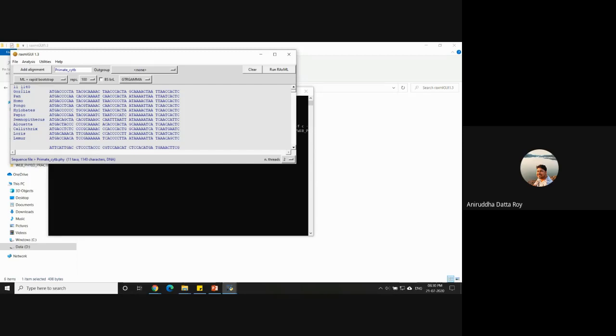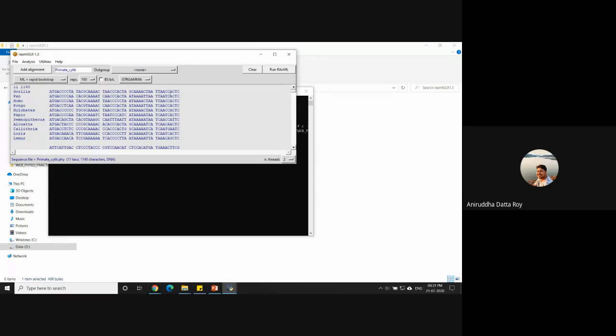Okay, so this also gives you information on your data set. It says 11 taxa. Total number of sites are 1,140. So this is what an interleaved output looks like. You have 50 base pairs here, right? Remember that in total there are 1140 characters.